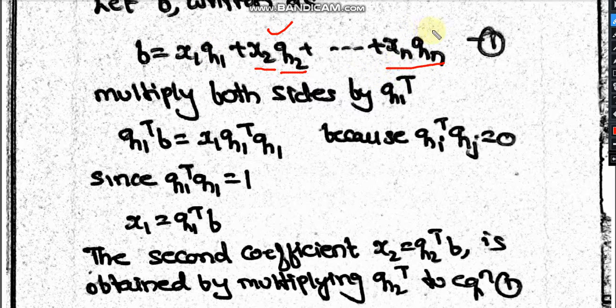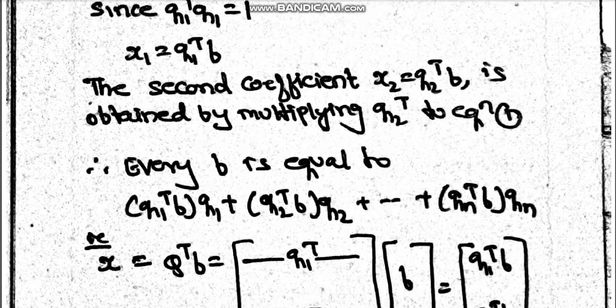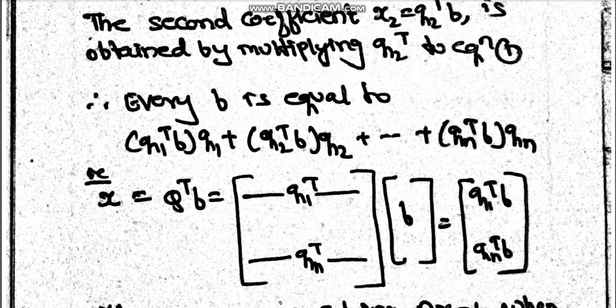Similarly, for qn, I can multiply both sides with qn transpose, so that only this term remains and all others become 0. So likewise, you can find all the coefficients. Now what is every b equal to? Every b, that is b1, b2, b3, all the values, is nothing but a single vector: q1 transpose, q2 transpose, and so on. So b1 will be this value, b2 will be this value, bn will be this value.